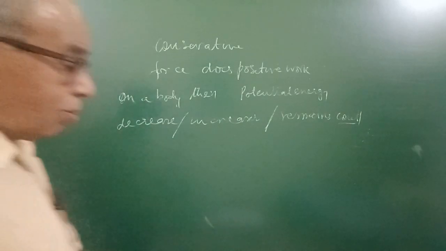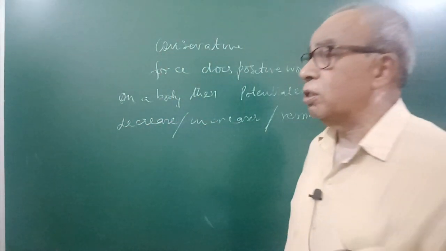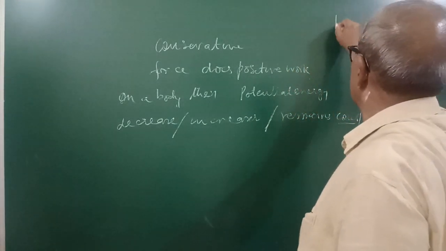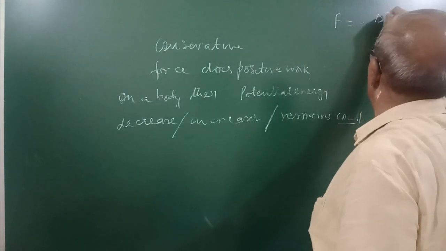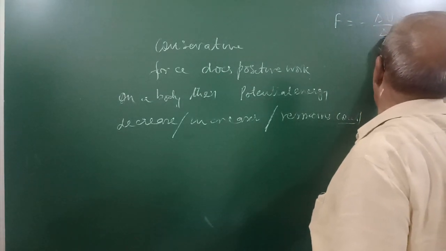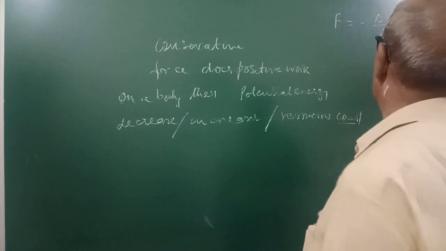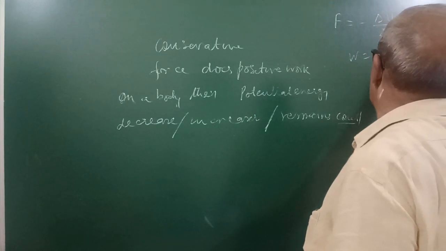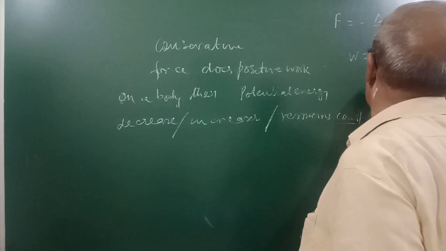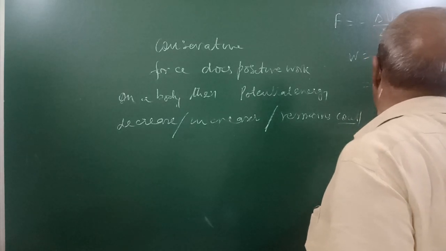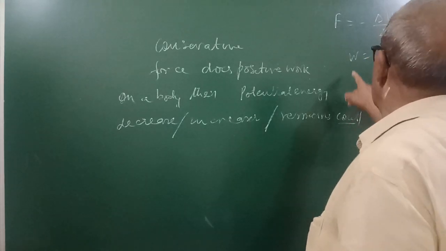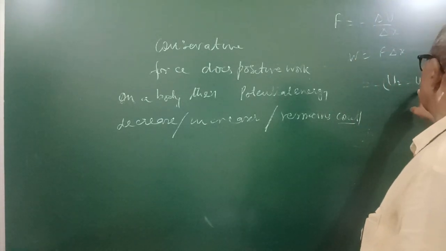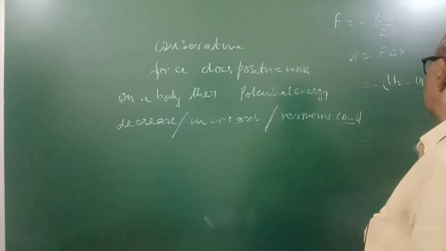तो कंजर्वेटिव फोर्स मैंने बताया था, conservative force is negative of potential gradient energy, F equal to minus delta U upon delta X, और वर्क डन होता है F into delta X. So here it is minus U2 minus U1. If this work is positive, naturally U2 should be less than U1. Then only it becomes positive.